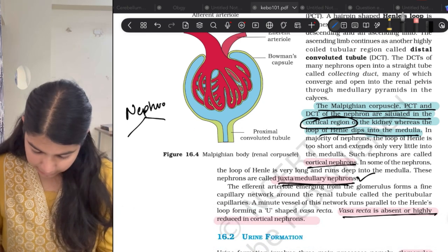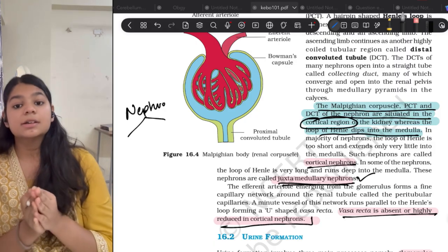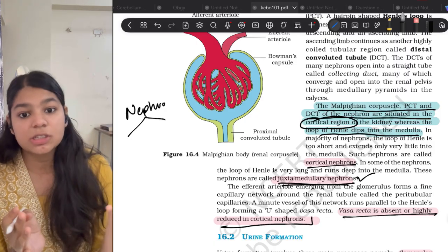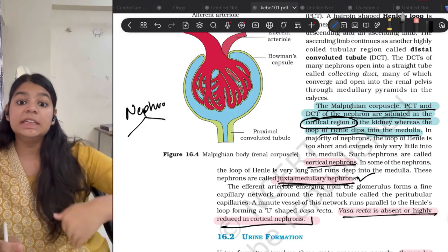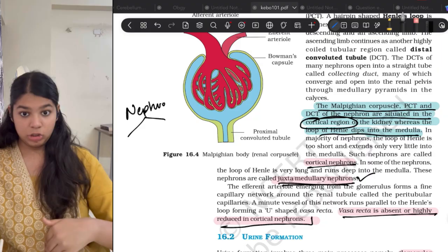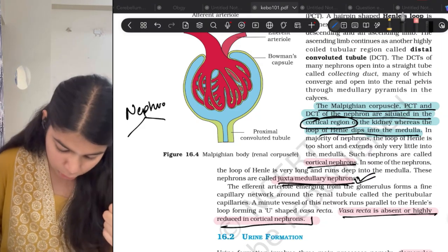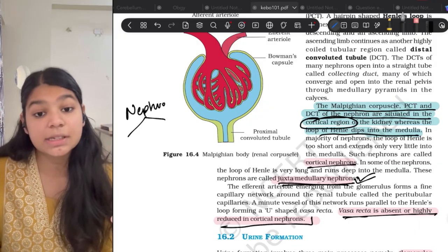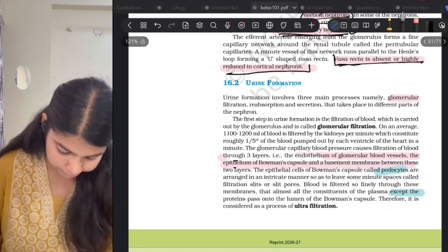Now, vasa recta is absent or highly reduced in cortical nephron. Vasa recta is an artery which is a branch of peritubular capillary. Now, vasa recta supplies deep in the medulla region. So, deep in the medulla region, the juxtamedullary nephron goes. Therefore, vasa recta are present in them but are absent in cortical nephrons.